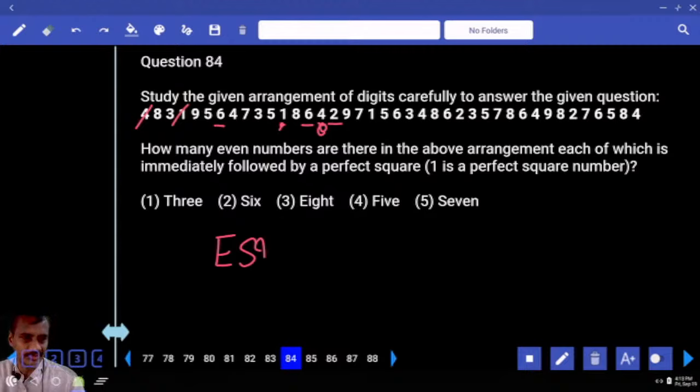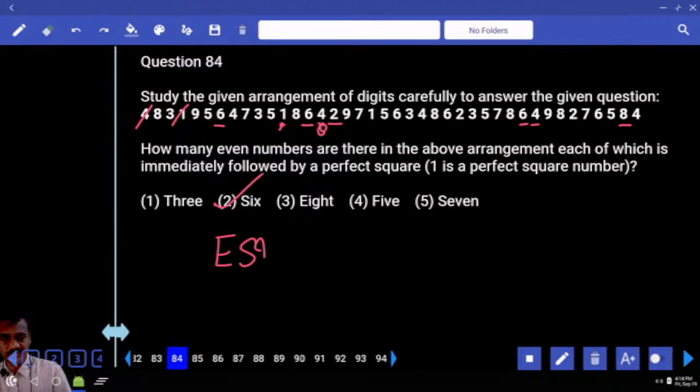Then even number, my even number. Now this 6 is again followed by a square. 4 followed by a square, 4 is an even number. 9 is a square. Next one, an even followed by a square. And an even followed by a square. And so how many are there altogether? 6. 6 is the choice. 84. The next one, 85.